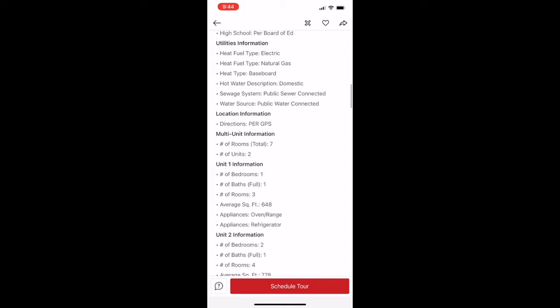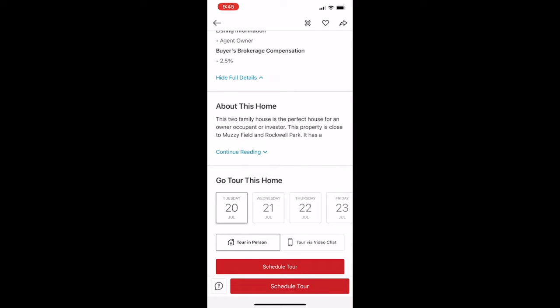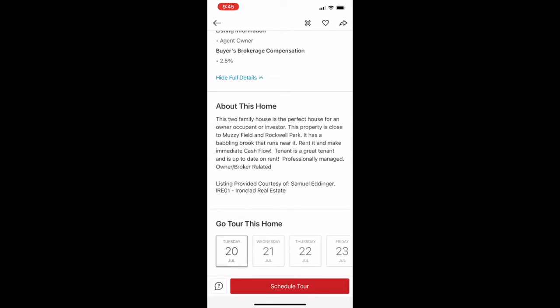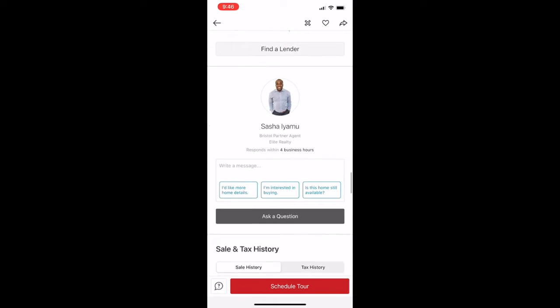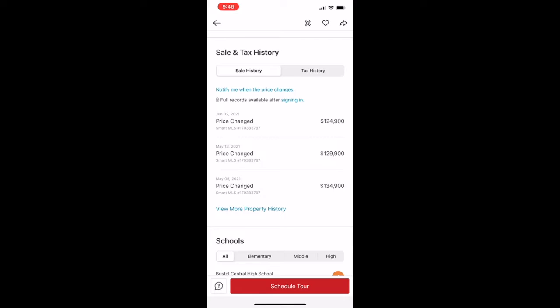Also, you have a description of it being a two-family house for this particular listing. And you can see where it says this two-family house is the perfect house for an owner-occupant or investor. So the fact that this listing says investor on it makes it pop up because in your search bar, you had included that keyword investor. You can also see the sale and tax history for that property, any recent price changes, and generally what's been going on with that property.